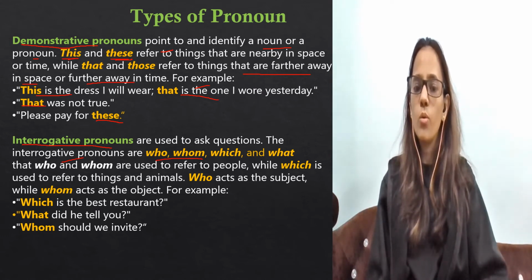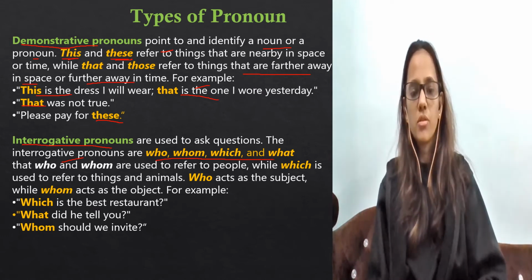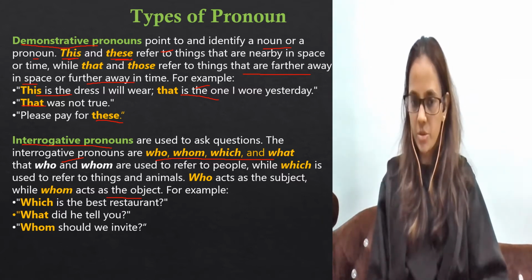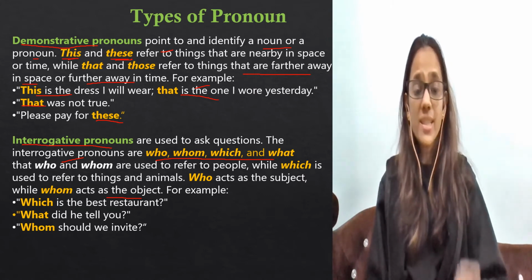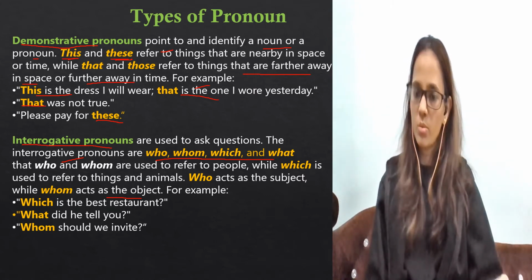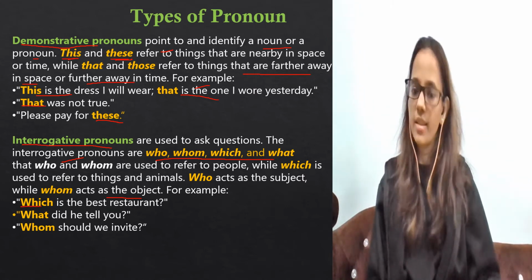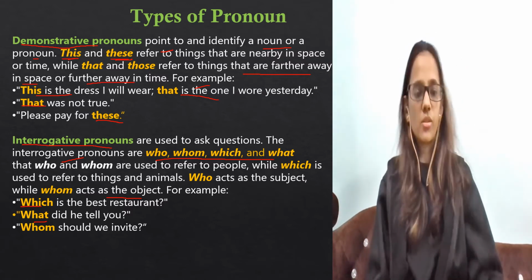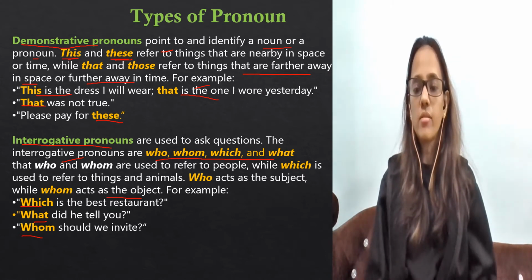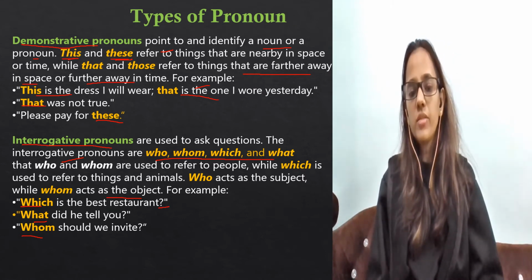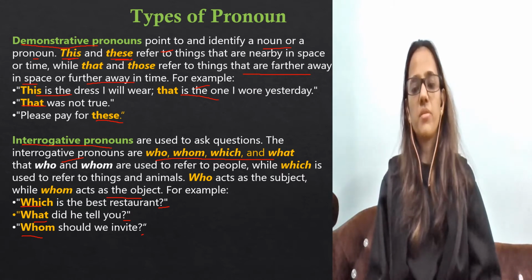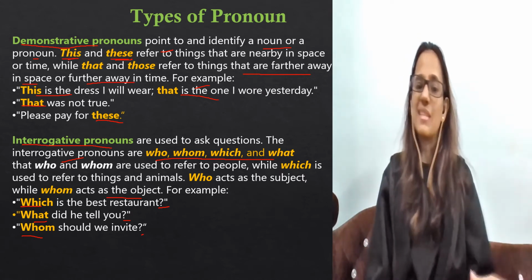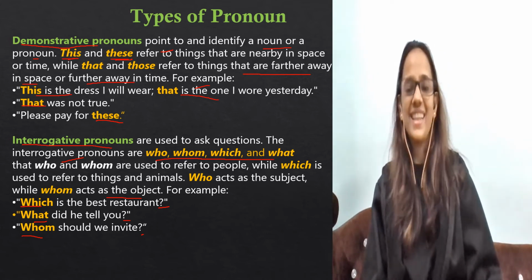Now, the next type is interrogative pronouns, which are used to talk about questions, nothing else. Interrogative pronouns are who, whom, which, what, used to refer to things and animals. Who acts as a subject, while whom acts as the object. Now, example: which is the best restaurant? So which is what? Again, interrogative. What did he tell you? What is again interrogative. And whom is again interrogative. At the end of the sentence there's a question mark, so obviously it's an interrogative sentence. You all have been learning since childhood, so I know that it is very easy for you, right? Okay, let's move further.